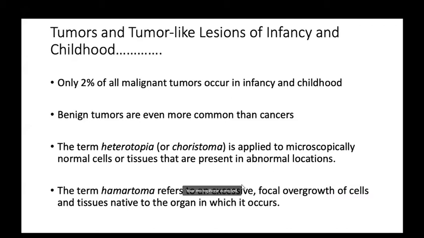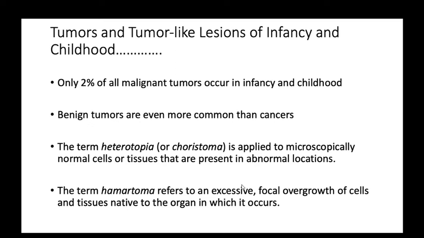The second term is hamartoma. What is a hamartoma? It refers to an excessive focal overgrowth of cells and tissue native to the organ in which it occurs. A hamartoma occurs in the same native place, not a different place, but the tissue growth is very excessive, an overgrowth. So that lesion becomes a hamartomatous lesion. That is also neither a benign nor a malignant tumor. That is called a hamartomatous lesion.